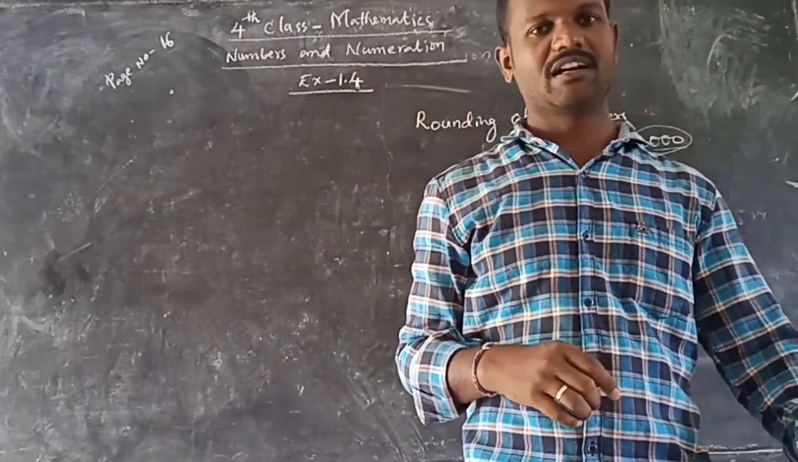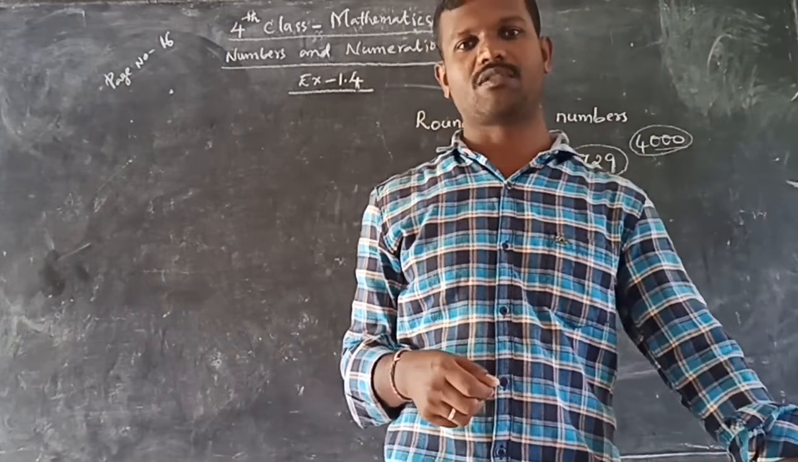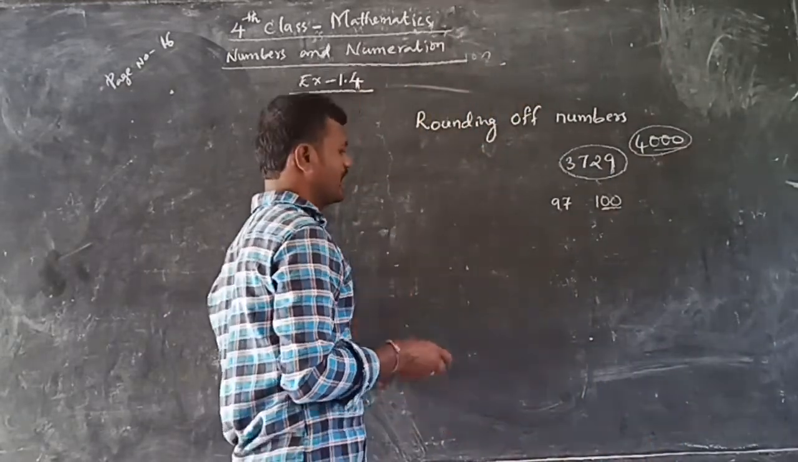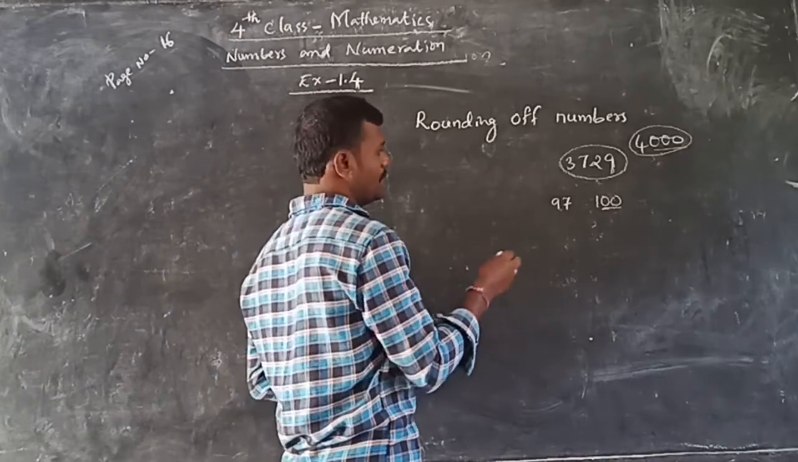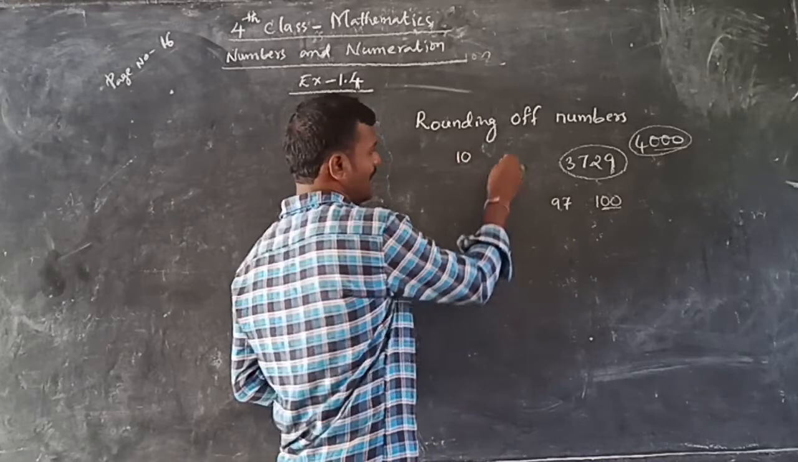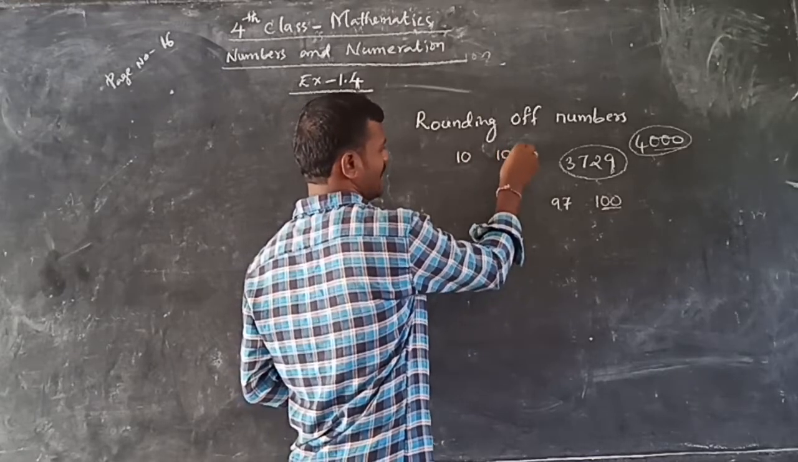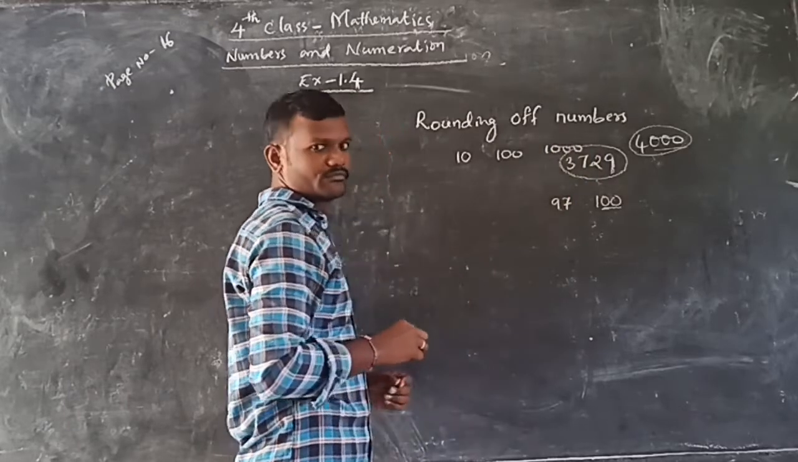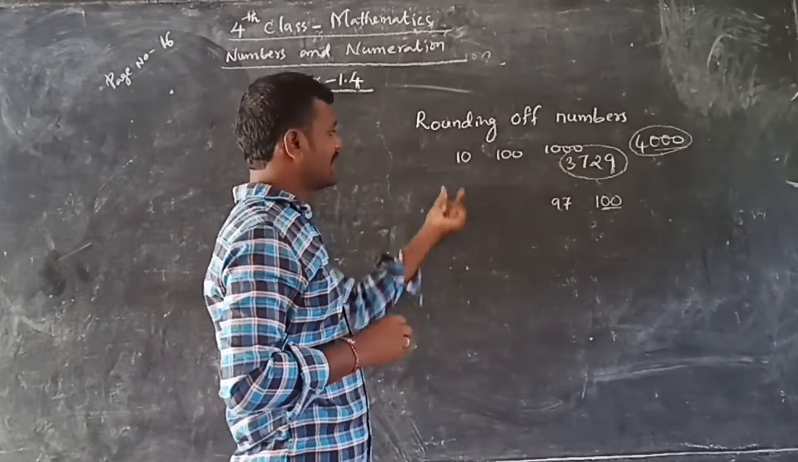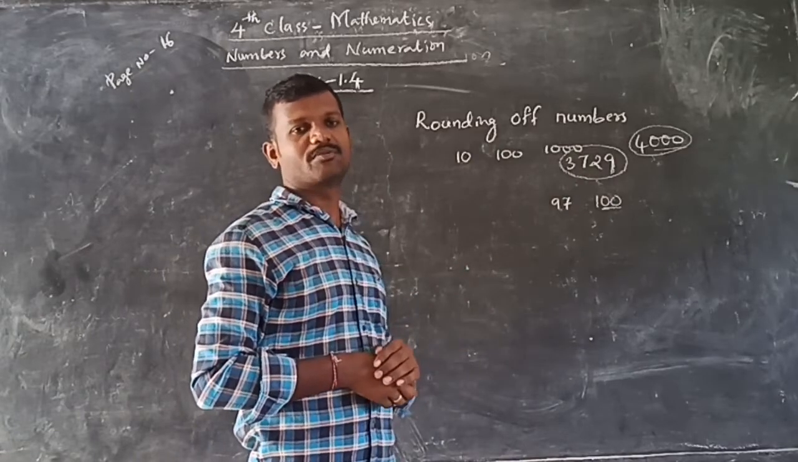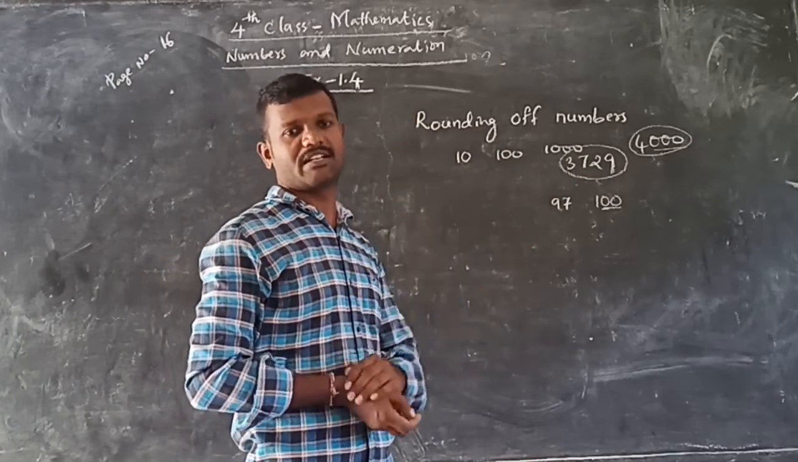Okay, rounding of numbers means in that way we have to round the given digits. For example, if a number is given, we may round it to the nearest 10, or we may round it to the nearest 100, or we can round it to the nearest thousands. So what are tens? Tens means the multiples of 10, the numbers which you get in the 10 table.